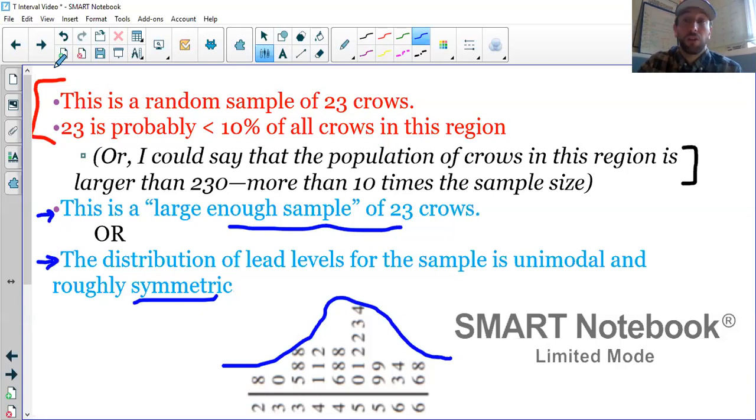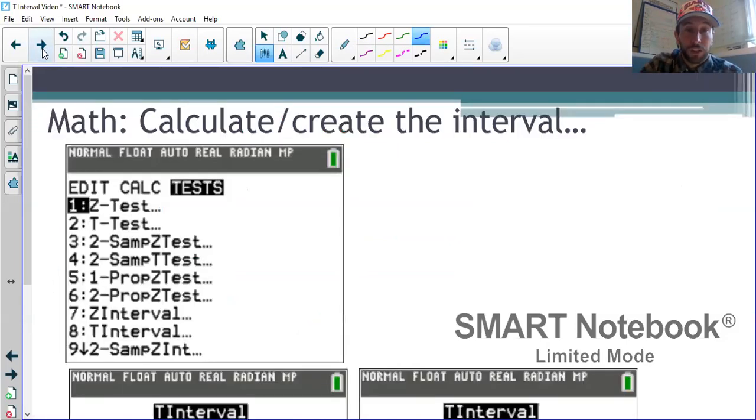One new one in blue. Other stuff, same deal as always. So now we come to the math. In my head, you all were in class and told me it was the math. But next up, go to our calculator. Stat tests. So now we're talking about this number 8 here.